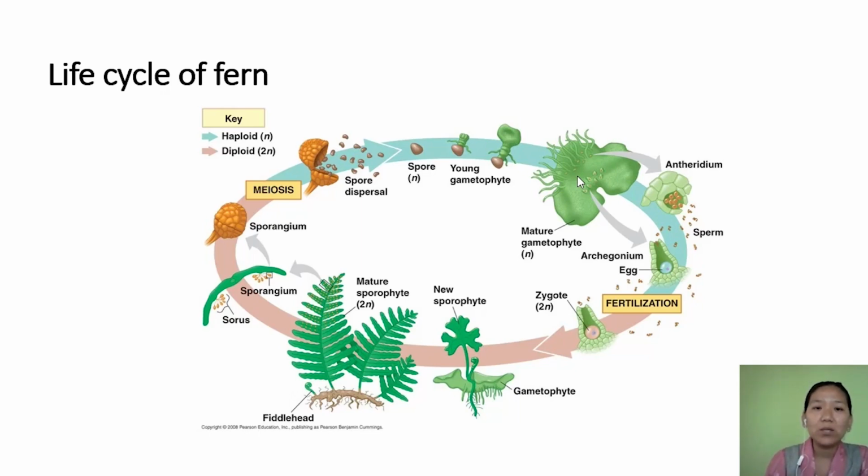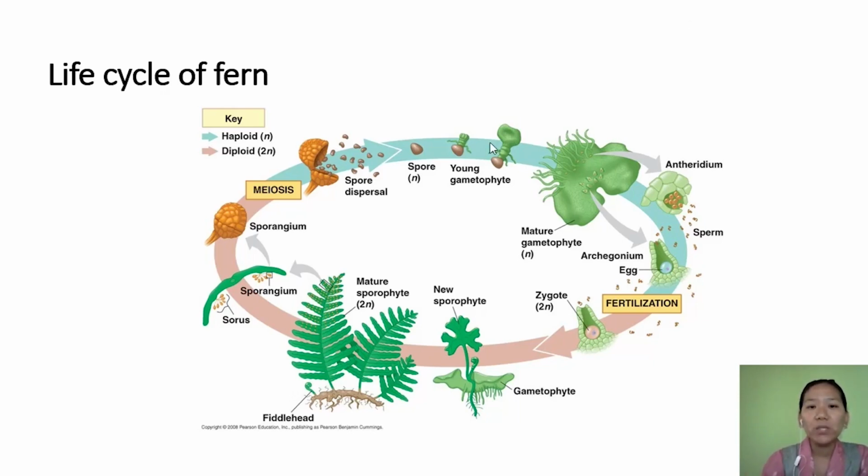Here in the case of fern, or you can say in the case of pteridophyte, the gametophyte is also an independent structure, and the sporophyte is also an independent structure, but the gametophyte body is simpler. In the case of bryophyte, the sporophyte is simpler as compared to the gametophyte. Sporophyte is dependent on gametophyte. But in the case of ferns, sporophyte and gametophyte both are independent. Both are green. Both are photosynthetic. So they both are independent.